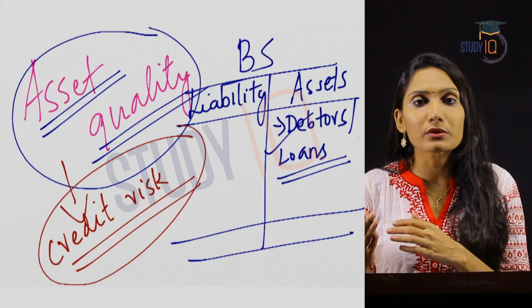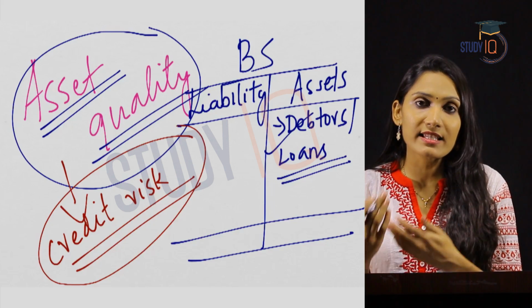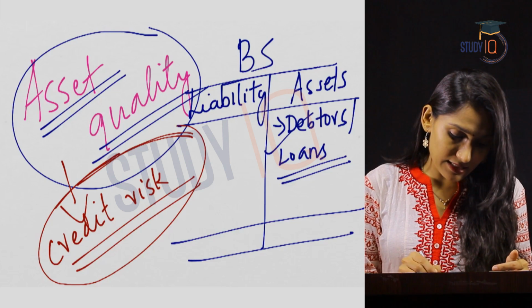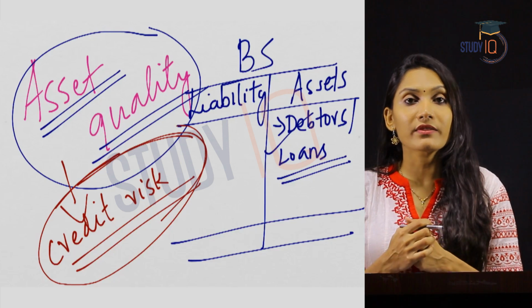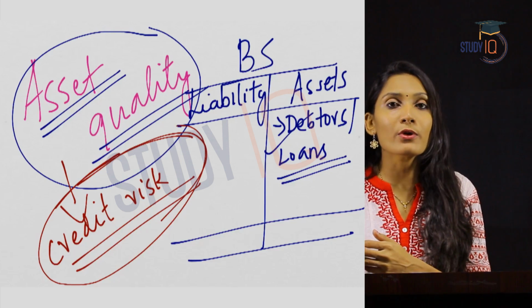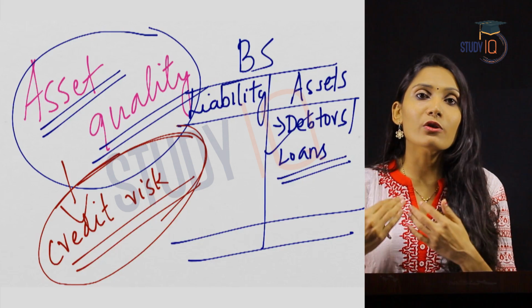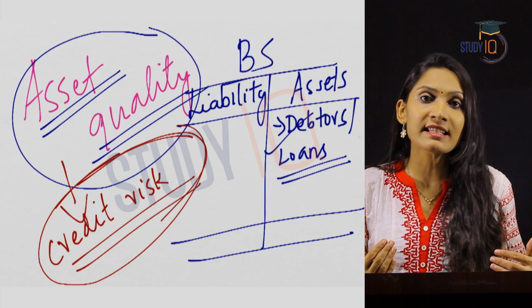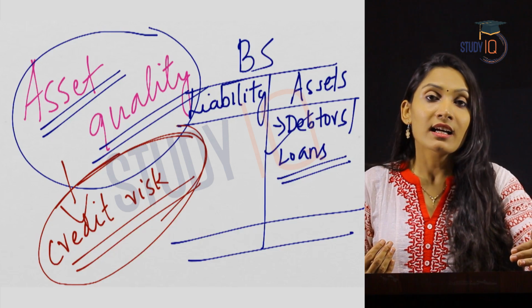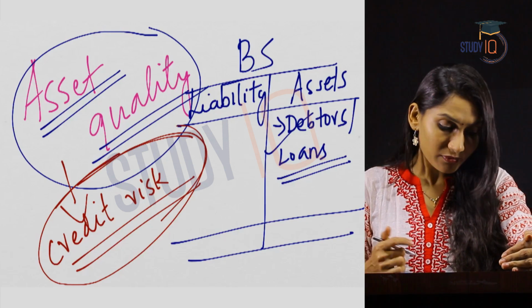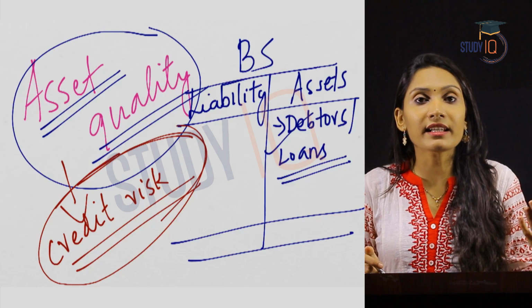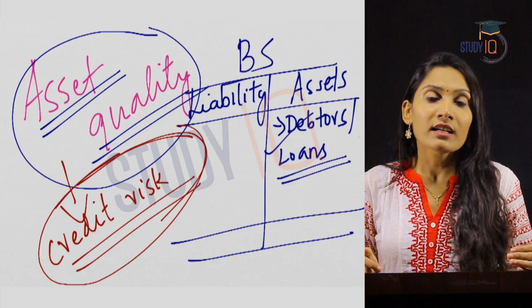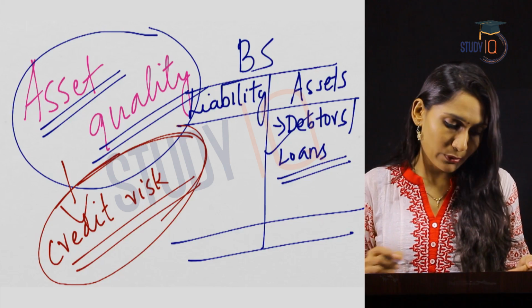So when we say there is a good amount of asset quality, or when we say it is a qualitative asset, what does it mean? It means that there is lower credit risk associated with that asset. So if some loans have lower risk of repayment or lower credit risk, we say that it has quality, or the asset quality is high. And in case of loans wherein the repayment is due or there is more risk associated with loans, we say the asset quality is low.